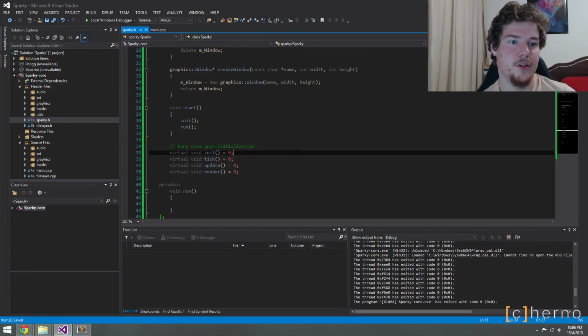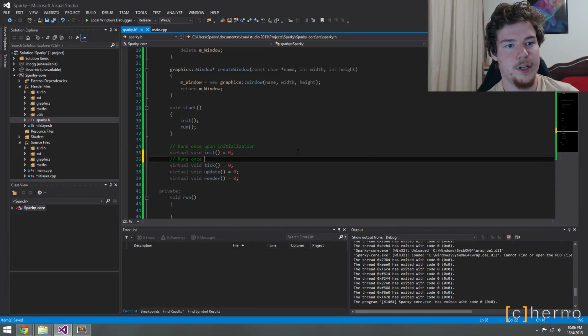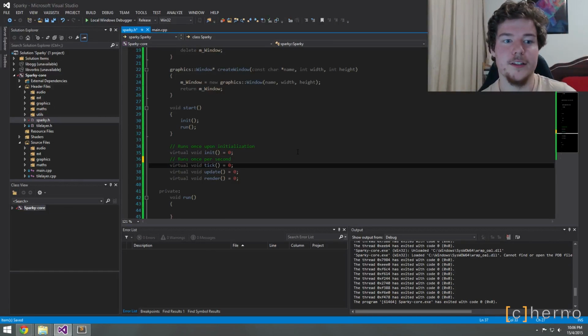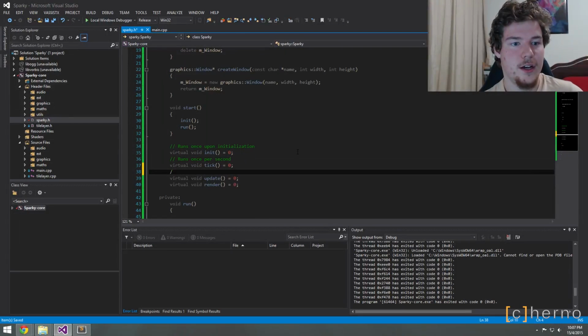Okay, it runs once upon it. So this runs once per second. So tick is going to run once per second. That's a useful thing to have. Update is going to run 60 times per second.